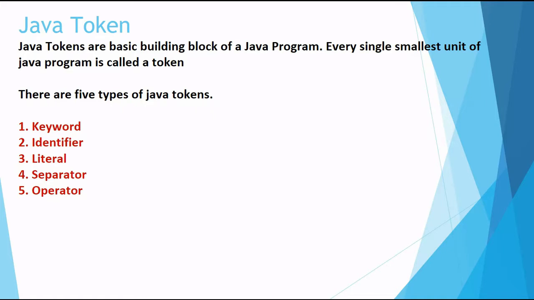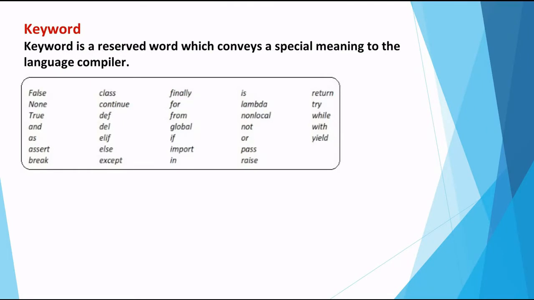First, let us see what a keyword is. Keywords are special reserved words which convey a special meaning to the language compiler. So when a Java compiler reads any of these words, it knows what it has to do. These words mean something to the compiler, and hence apart from their intended use, they cannot be used for anything else. They cannot be used as an identifier.